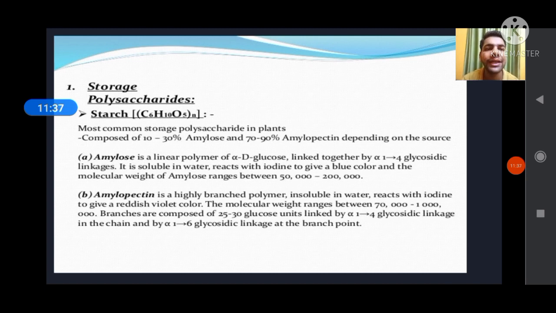Amylopectin is a highly branched polymer, insoluble in water, reacts with iodine to give a reddish violet color. The molecular weight ranges between 70,000 to 10 lakhs. Branches are composed of 25 to 30 glucose units linked by alpha 1,4 glycosidic linkage in the chain and alpha 1,6 glycosidic linkage at the branch point.